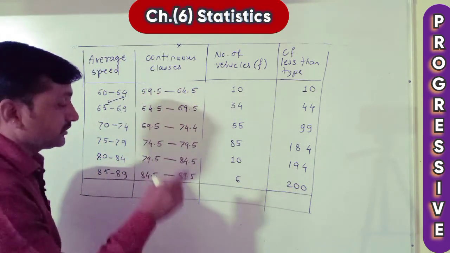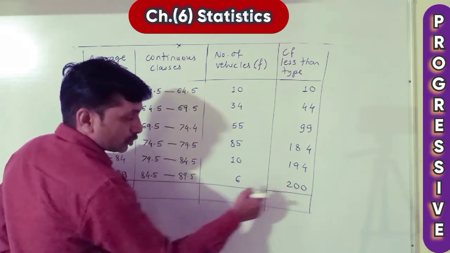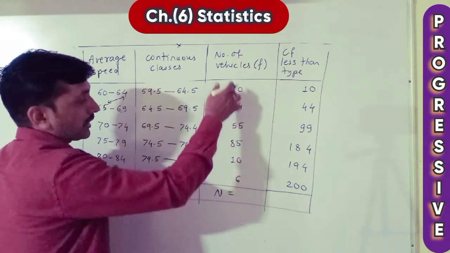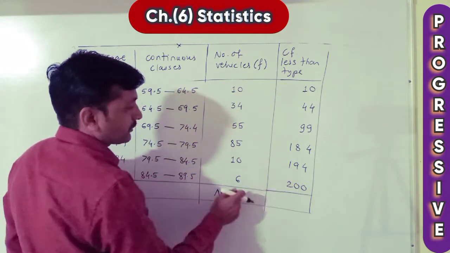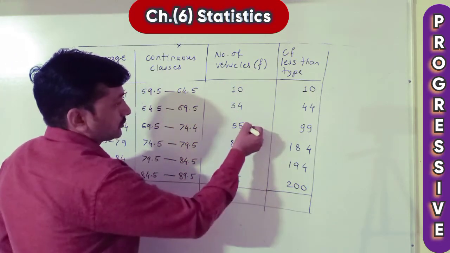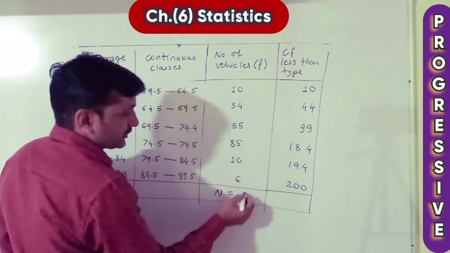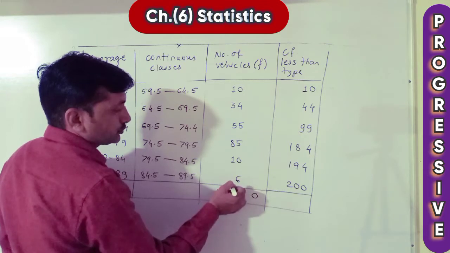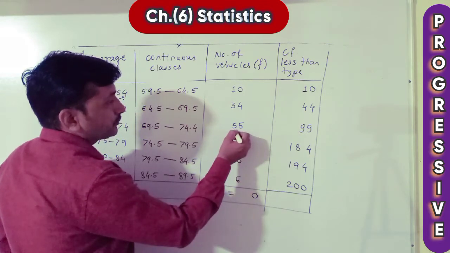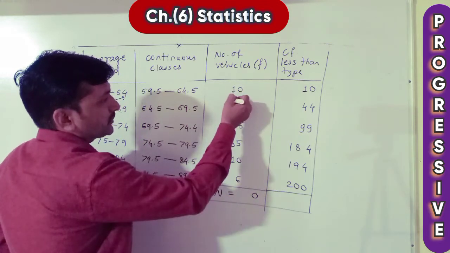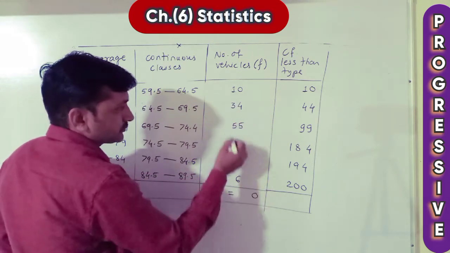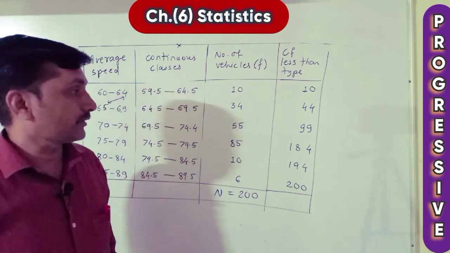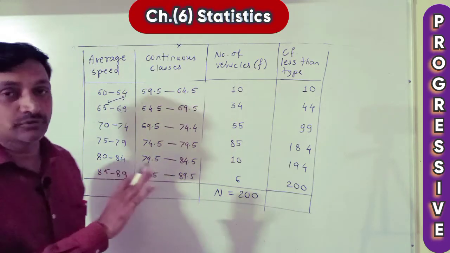In this way we got CF, but is it right or not? We will check by n value. N is equal to, now add this also. That should come 200, then it is correct. 5 plus 5, 10. 10 plus 10, 20. 2 carried over, 3. 10 plus 2, 11. 11 plus 1, 12. 12 plus 8, 20. Correct. N is equal to 200. Okay, now the work of the table is over.